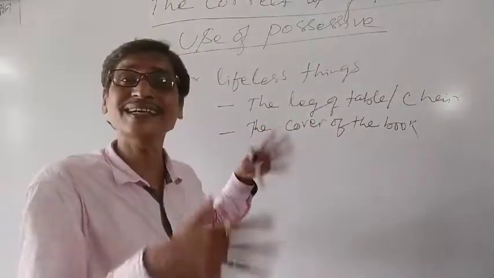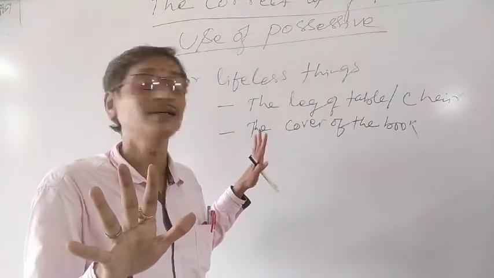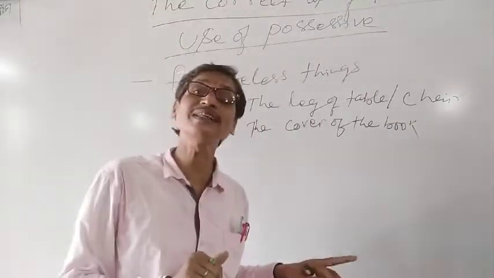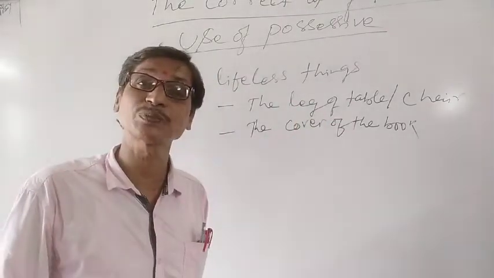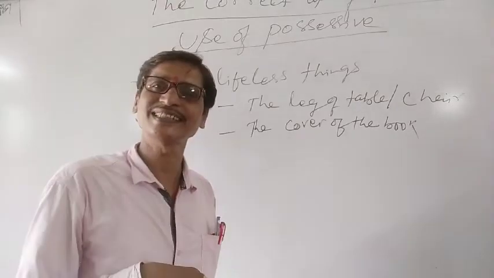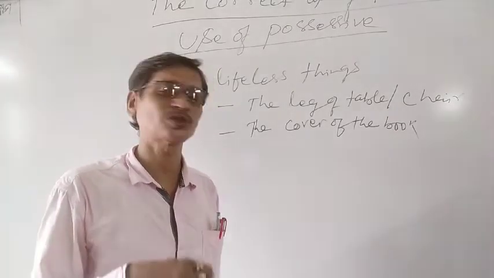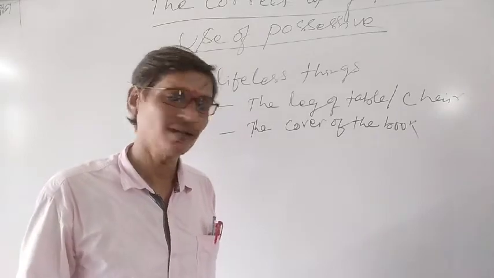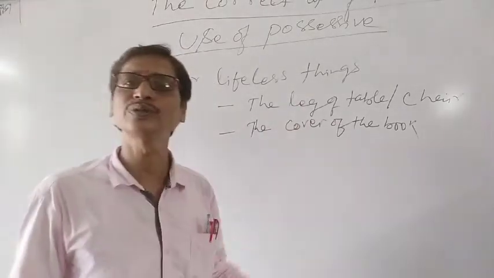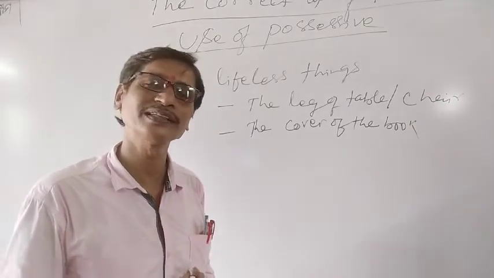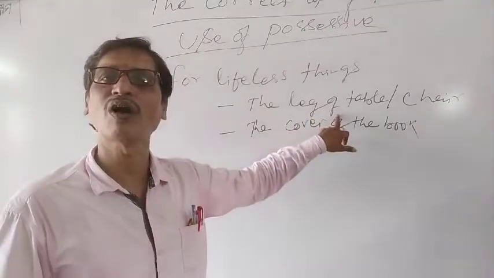So you should revise to distinguish between them. Sometimes non-living things also take the apostrophe as possessive, when the situation requires it. But generally we cannot use apostrophe s to make the possessive case of non-living things. For that we use of.